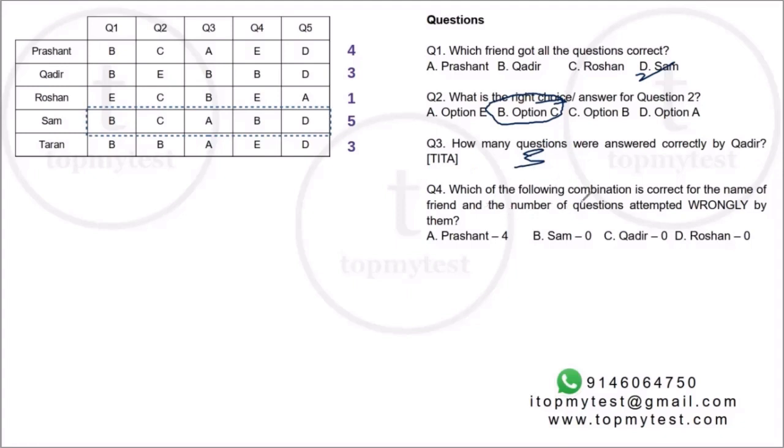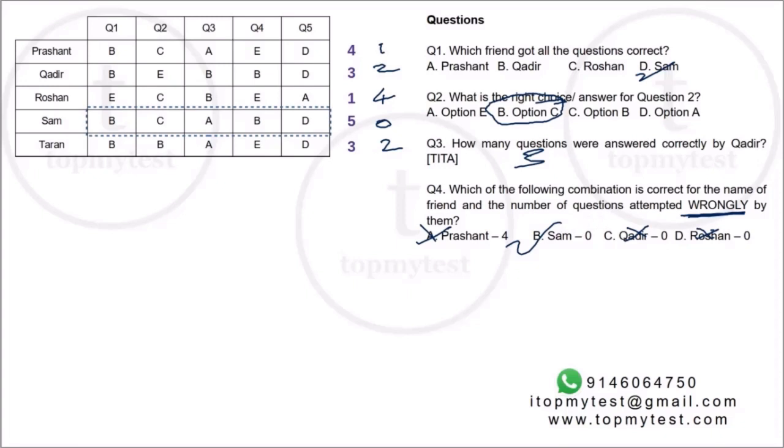And question number 4, which of the following combinations is correct for the name of friend and the number of questions attempted wrongly? Not right, wrongly by them. So wrong will be 1, 2, 4, 0 and 2. Right, so I need to check with this. Prashant 4. Prashant actually got 4 right, not 4 wrong. So this is out. Sam got 0 wrong. This is correct. The other 2 are obviously wrong. So option 2.